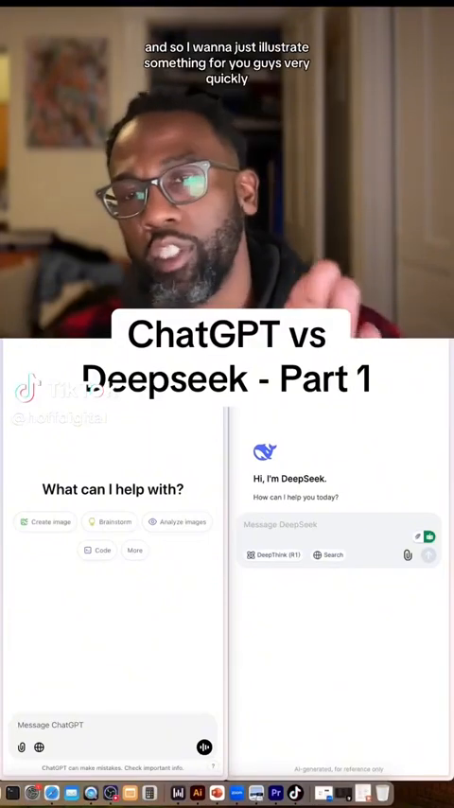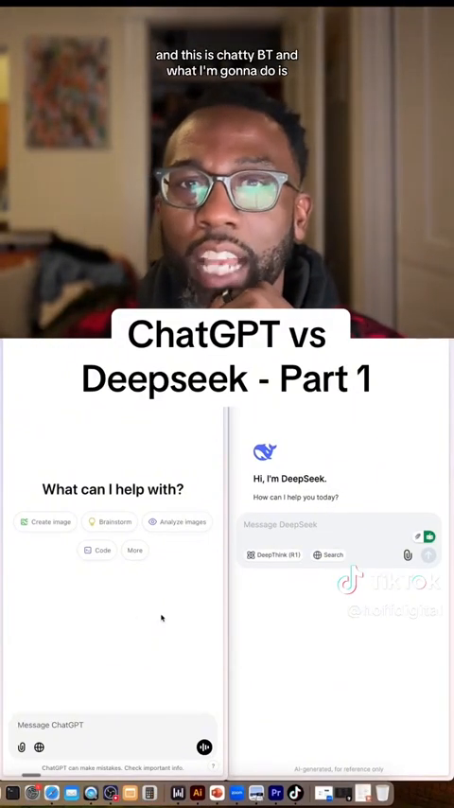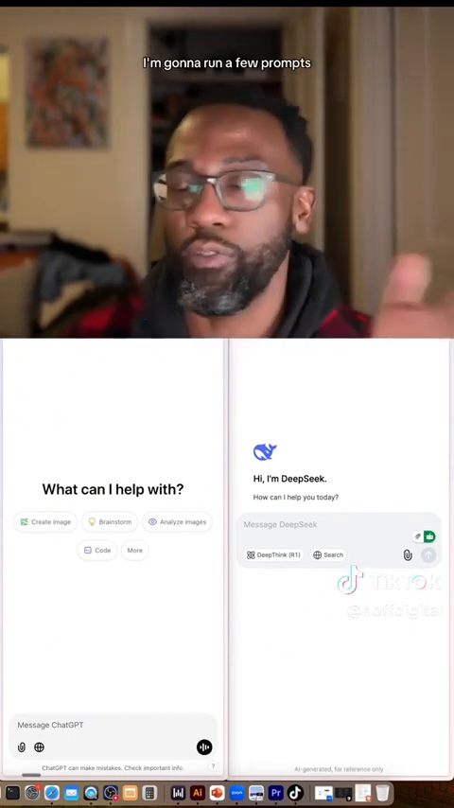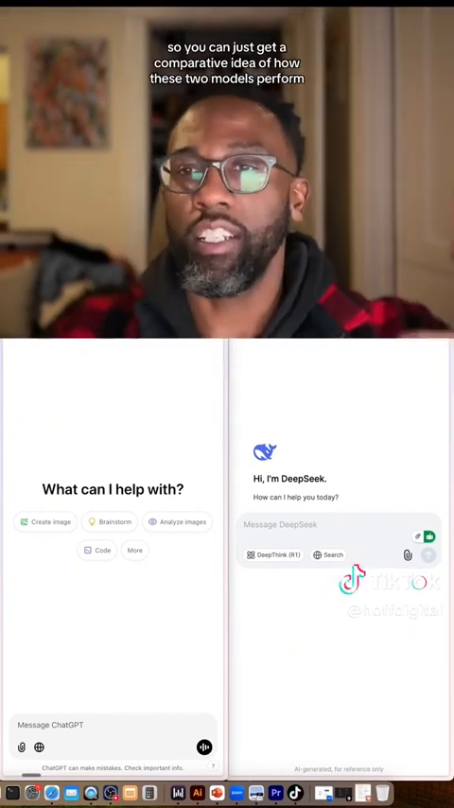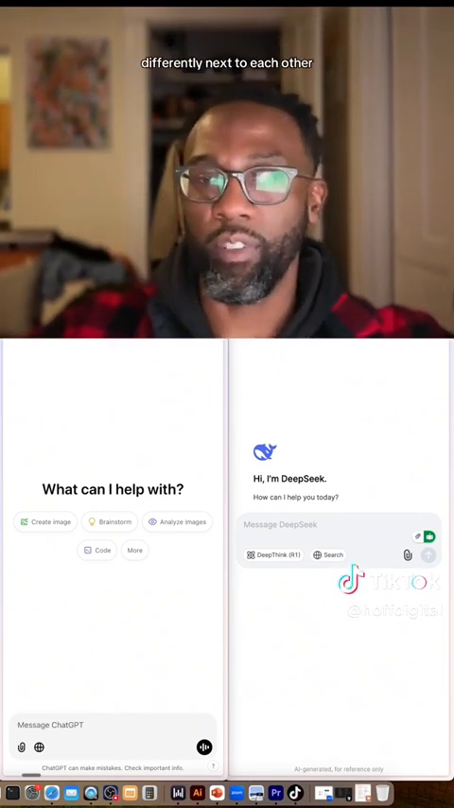And so I want to just illustrate something for you guys very quickly. This is DeepSeek on the side here, and this is ChatGPT. What I'm going to do is run a few prompts so you can get a comparative idea of how these two models perform differently next to each other.